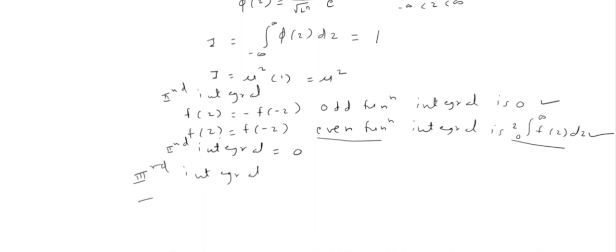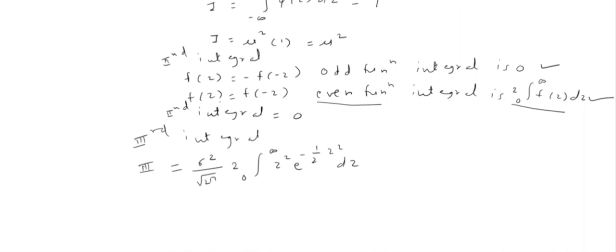So what is my third integral now? The third integral is equal to sigma square, then we have root 2 pi as it is. Then we have 2 times the integral from 0 to infinity of z square e raised to minus half z square dz. Okay, we have f of z as it is, and we can make the change as 2 into 0 to infinity.